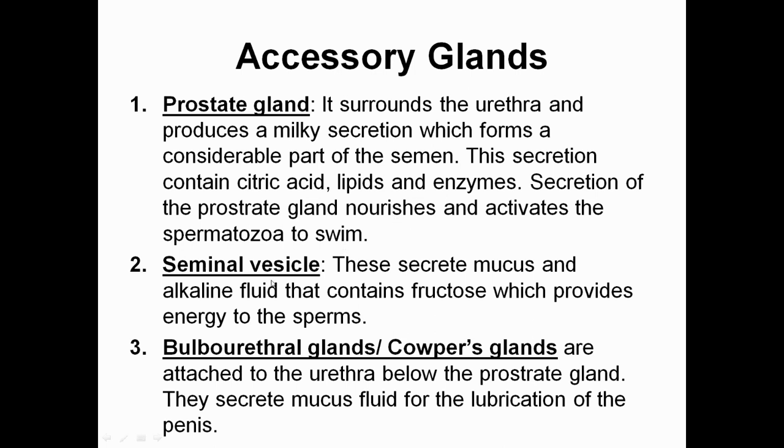Okay, seminal vesicle. These secrete mucus and alkaline fluid. This is a very important point. They are going to secrete alkaline fluid, which contains fructose for the nourishment of the developing sperms. Now come to the bulbourethral gland. As the word suggests, they are meant for the lubrication of the penis, and they secrete mucus.